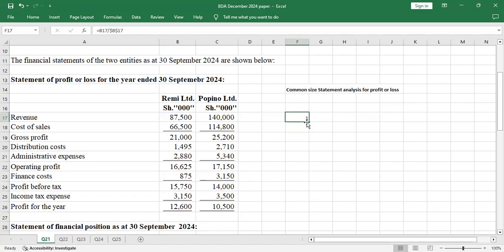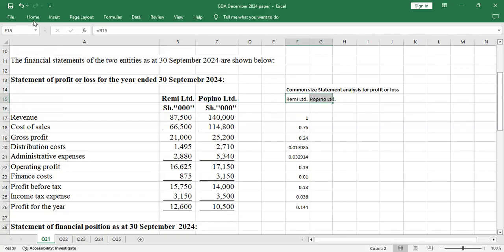After you have locked correctly, you just drag for Remy Limited, all the way up to the profit for the year. Allow me to indicate here Remy Limited. I'll copy Remy Limited, then here I'll do Pupino Limited.